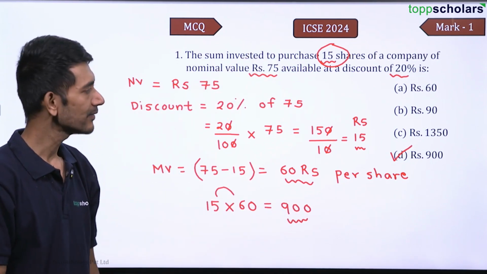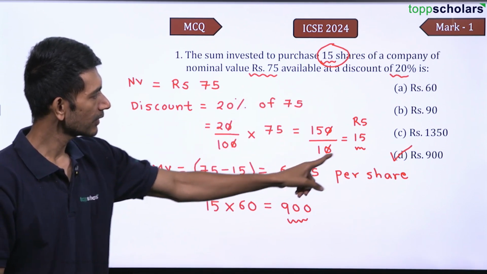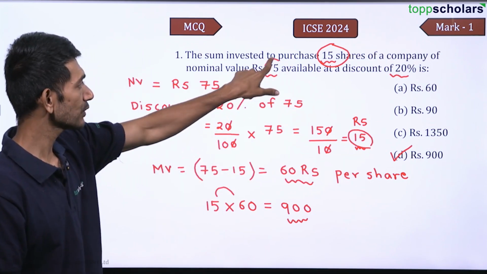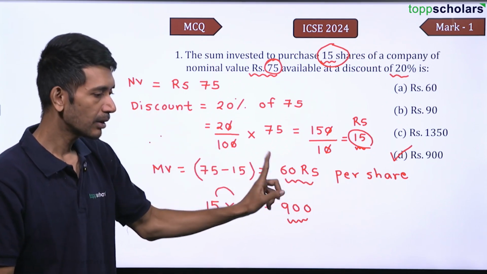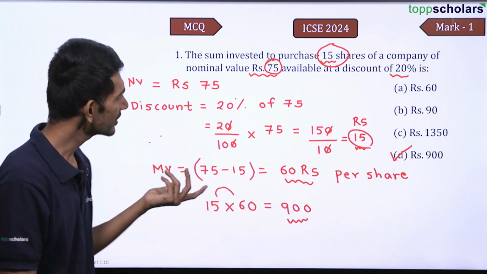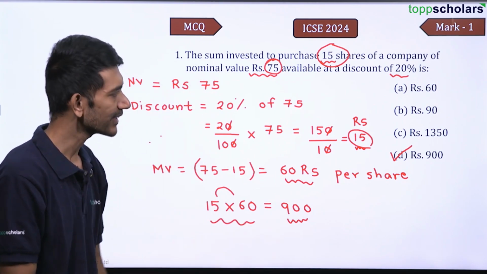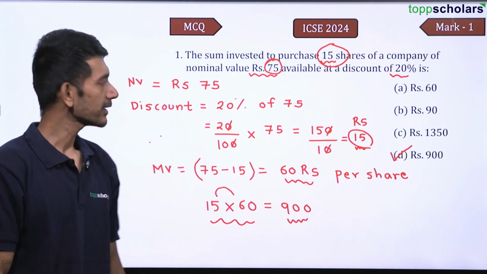Very simple and easy. So initially what we did is we calculated the discount first. We got the discount of 15 rupees on one share. Price of one share was 75 rupees. So now the market value of one share will be 60 rupees. But they are purchasing how many shares? 15 shares. So 15 into 60 is 900. 900 is the correct answer. Easy. Now let us have a look at a new question.